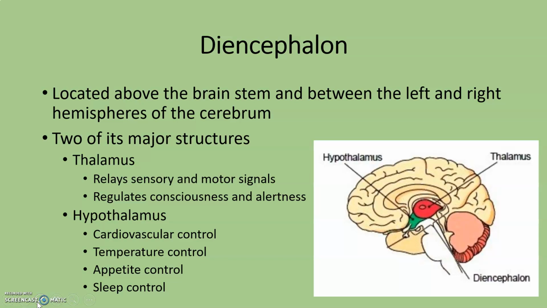The thalamus relays sensory and motor signals, and it also regulates consciousness and alertness. The hypothalamus is considered the brain within the brain because it is responsible for cardiovascular control, for temperature control, appetite control, and sleep control.